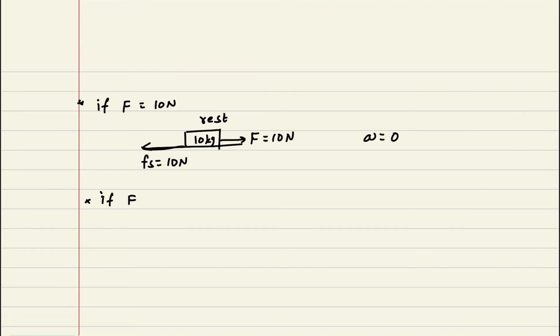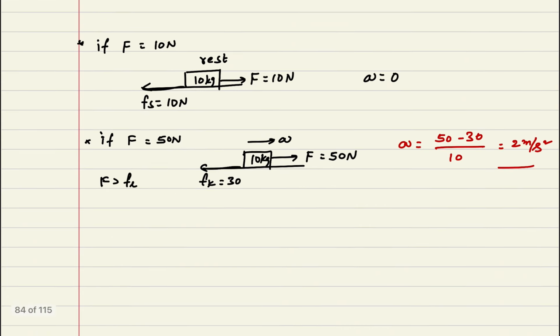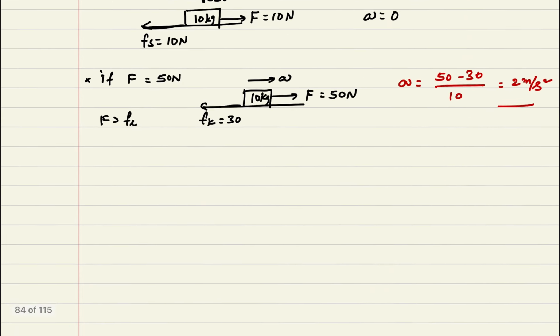Next one. If F is equal to 50 newtons, the 10 kg body is there and the applied force F is 50 newtons. Here F is greater than the limiting friction, so kinetic friction will exist here. Already I have calculated that it is 30. So acceleration A is equal to 50 minus 30 whole divided by 10, so we get 20 by 10, which is 2 meter per second square. This is my acceleration.